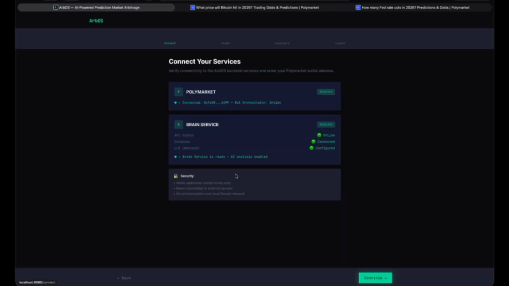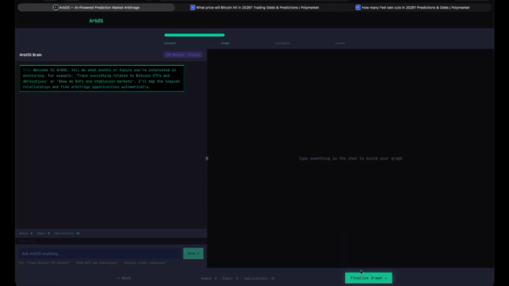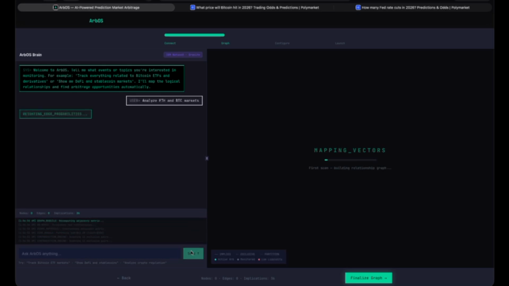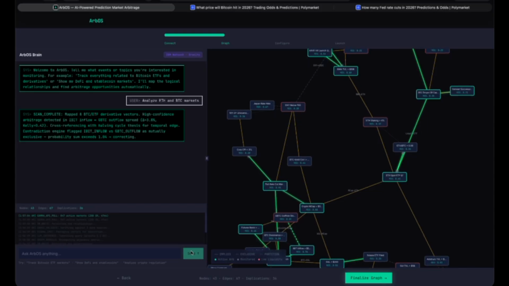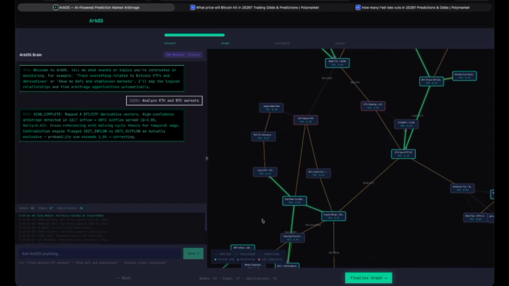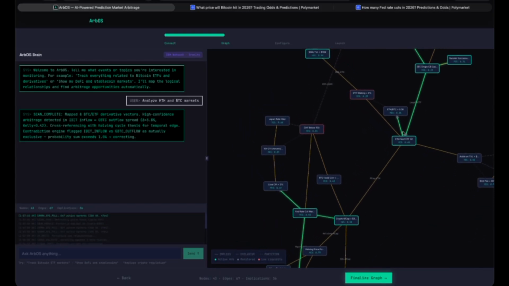We connected Polymarket for live data, an AI brain powered by IBM Watson X, and a Rust execution engine, all wired and ready. Now, instead of me manually hunting for connections, I just tell arbOS what I care about, in plain English. Watch what happens. The AI is reading every relevant market and doing something no human can do at scale. It's mapping the logical relationships between them. This one implies that one. These two are mutually exclusive.